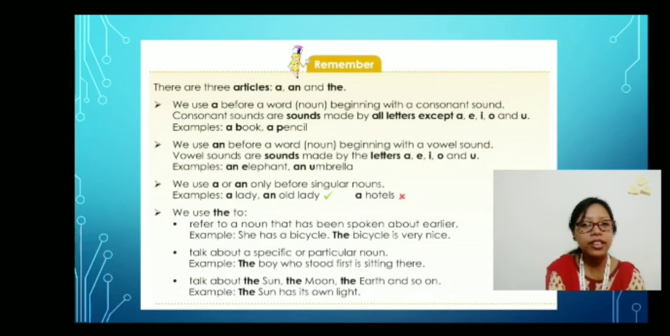Then talk about the sun, the moon, the earth, and so on. When we talk about the sun, the moon, the earth, when we talk about the universe, the planets, we always use the in front of the planets or any other satellites or the sun, the moon, etc.